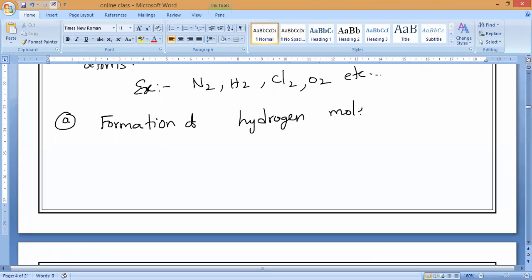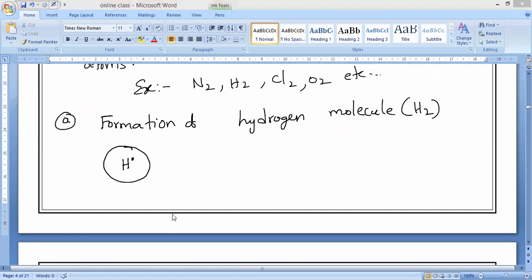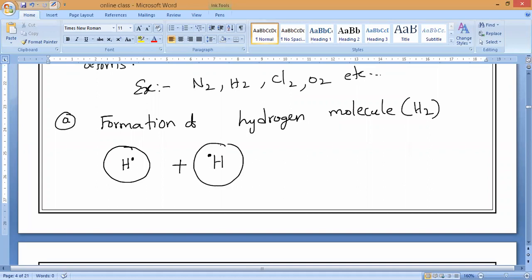What is the formula of hydrogen molecule? Anybody can say? H2. Yes or no? So how it forms, observe very carefully. Let me consider this is one hydrogen atom. Now it will react with another hydrogen atom. The other hydrogen atom also has one extra electron. Understand? So now they will combine together and stay together like this.